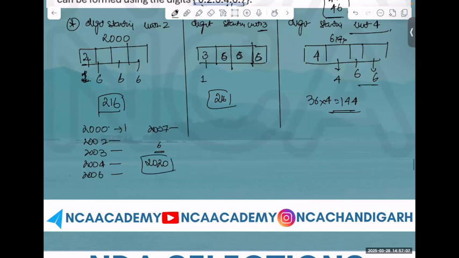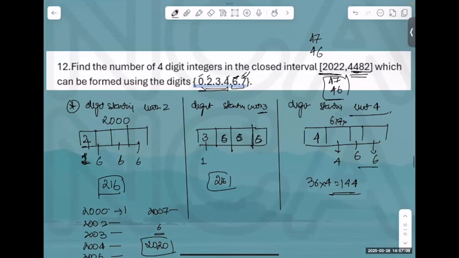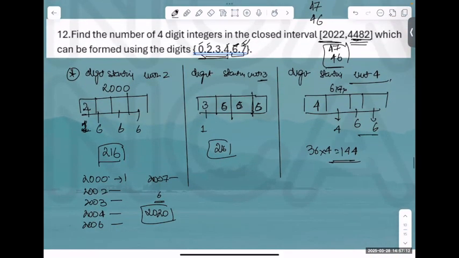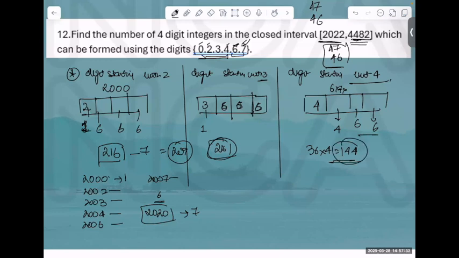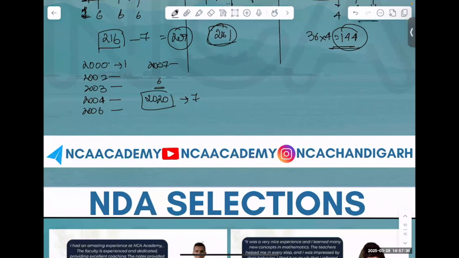Then 2020, because the number is 2022. 203 would be bigger. 204 would be bigger. Yes or no? So how many numbers are not bigger? 7. How many numbers are not bigger? 7. We subtract by 7. What are we left with? 209. Let's add all of them. That's the total number of digits possible. Only thing in 2000 you look for exception.